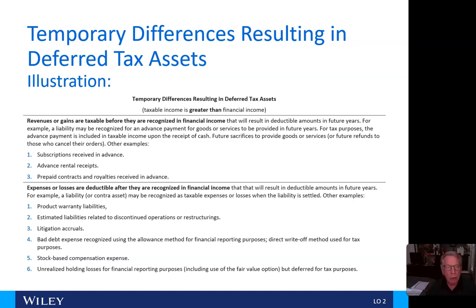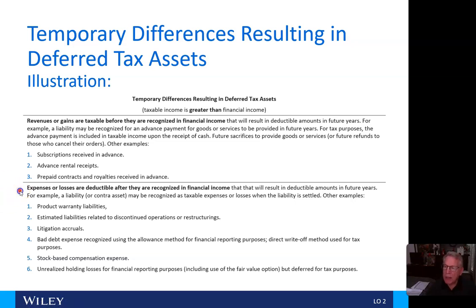Future sacrifices to provide goods or services or future refunds to those who cancel their orders. Okay, other examples. 1, subscriptions received in advance. 2, advance rental receipts. 3, prepaid contracts and royalties received in advance.